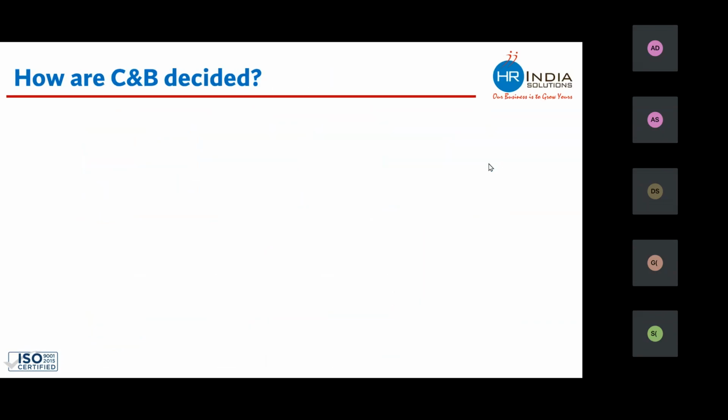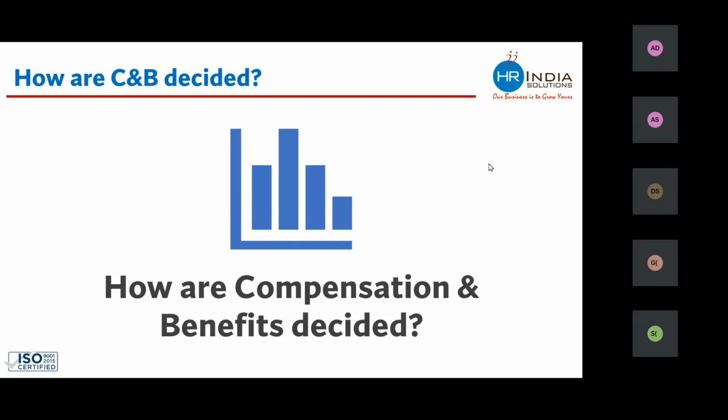Now let's try to understand how compensation and benefits are decided. How does a company decide what salary should be paid to any position or any person? So entire compensation is a broad term. It can be divided into two major categories: one is salary, another is wages.